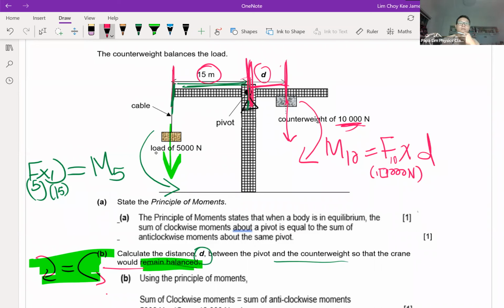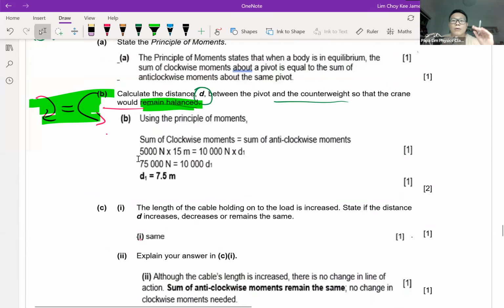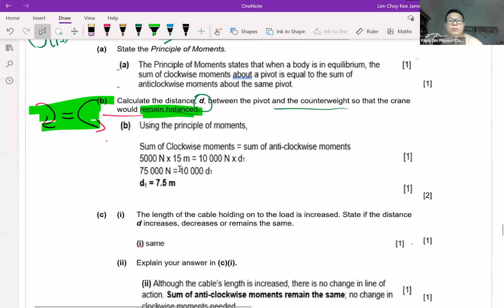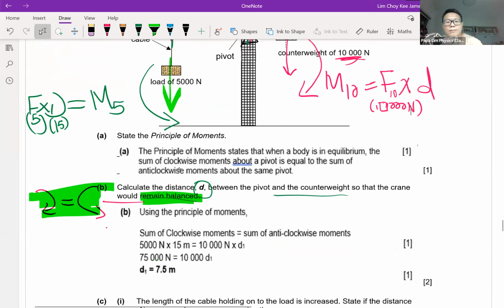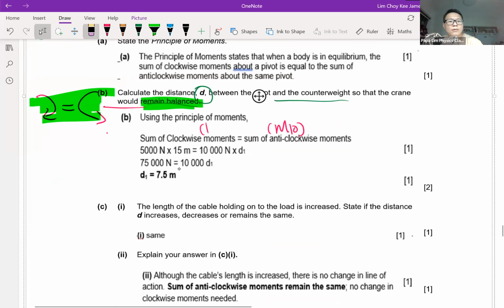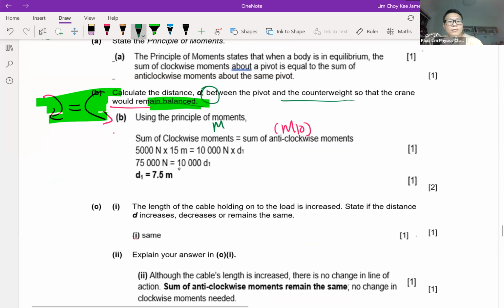And one thing I know is the moments M10 and M5 are actually equal because it has to be balanced. So I'll just equate them together in the equation, M10 equals M5. Then I'll just let my algebra do the work. 5,000 times 15, like I mentioned, equals 10,000 times D. Using algebra, you'll find that D will be 7.5 meter.